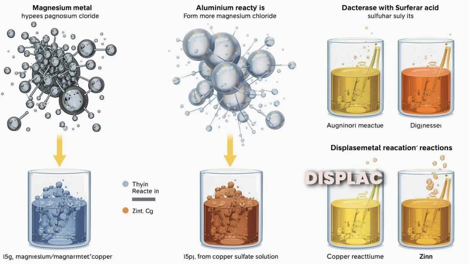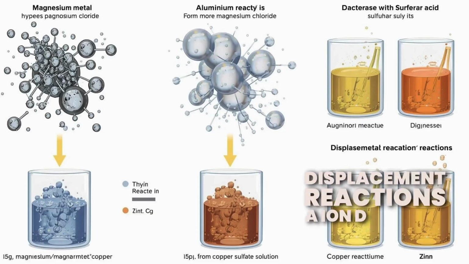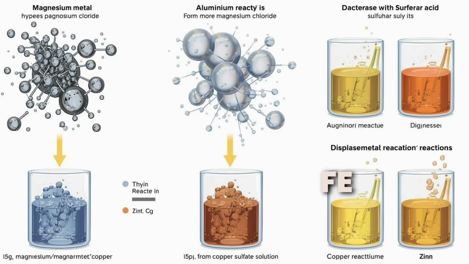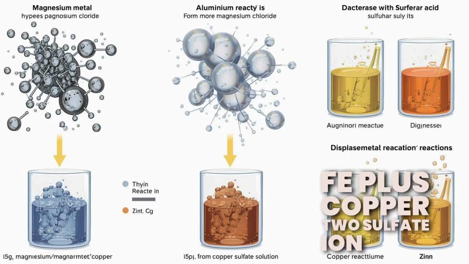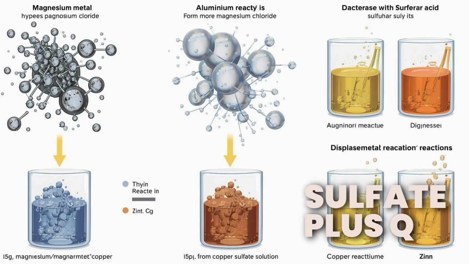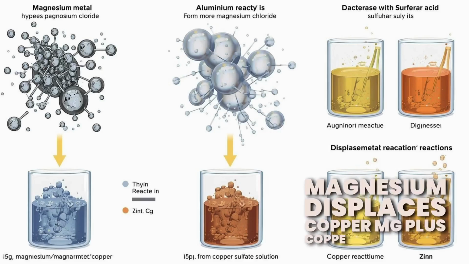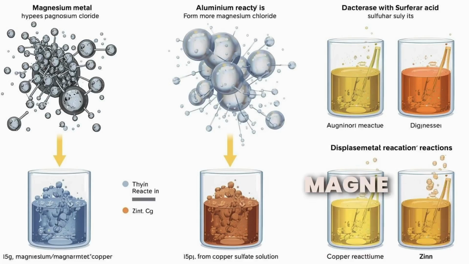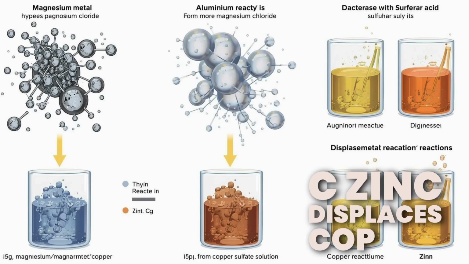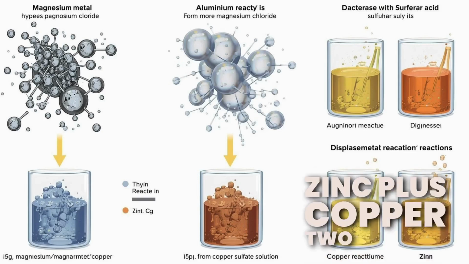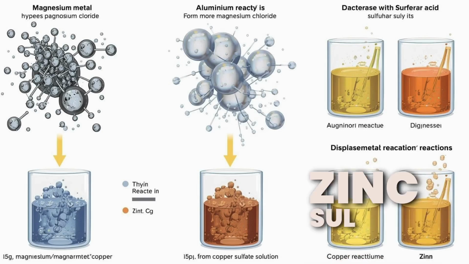5. Displacement reactions. A. Iron displaces copper. Fe + CuSO4 = FeSO4 + Cu. B. Magnesium displaces copper. Mg + CuSO4 = MgSO4 + Cu. C. Zinc displaces copper. Zn + CuSO4 = ZnSO4 + Cu.